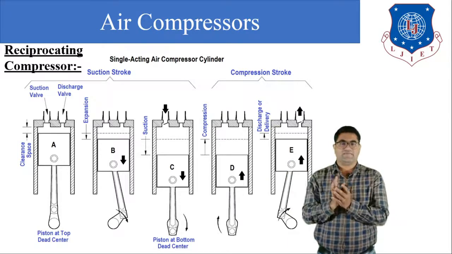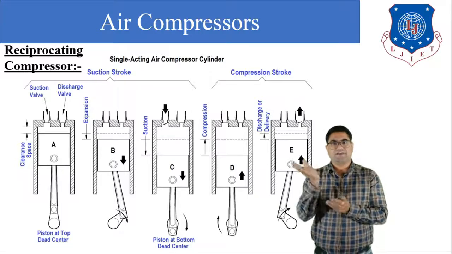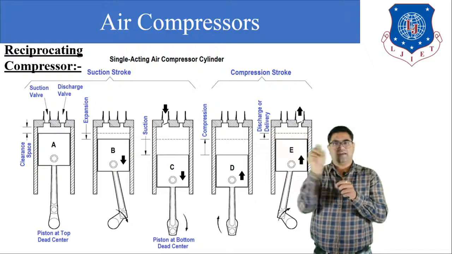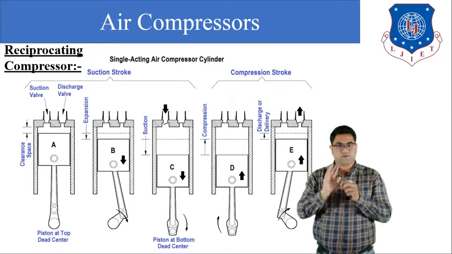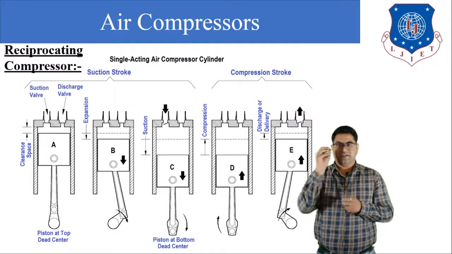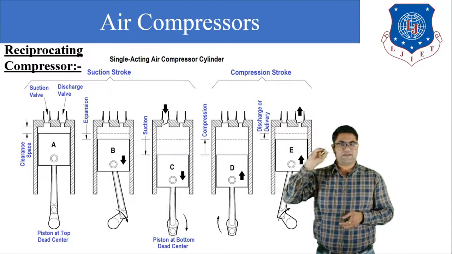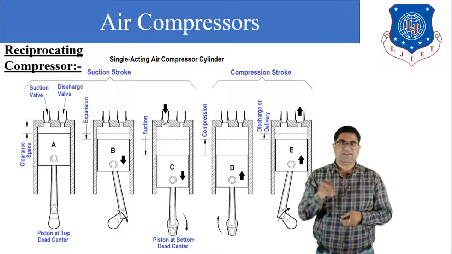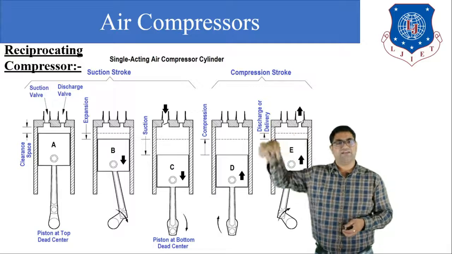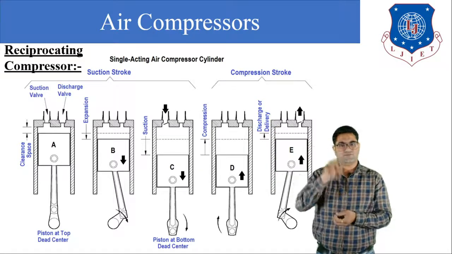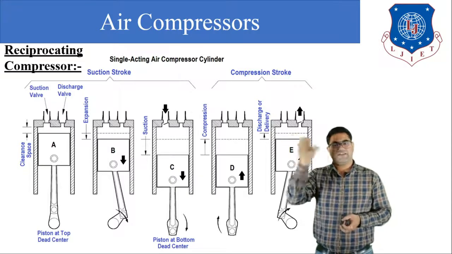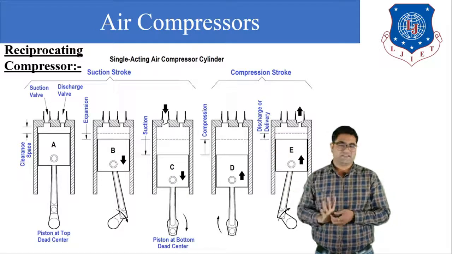Again I am repeating what happens here. When the piston is at TDC, there is no pressure difference between the atmospheric air and the air in the cylinder. But when the piston is going down, a pressure difference is created. The pressure inside the cylinder is less compared to the atmospheric pressure. So the air present in the atmosphere tries to come into the cylinder. The suction valve will open and the atmospheric air goes into the cylinder.